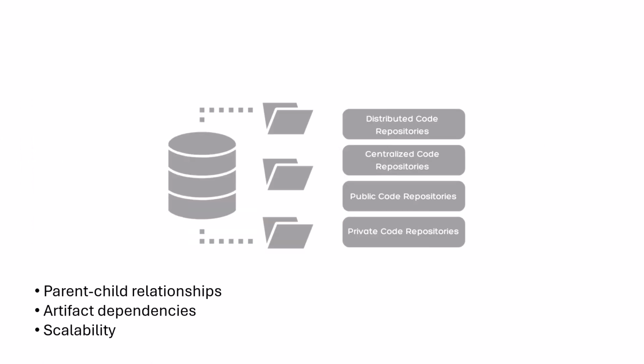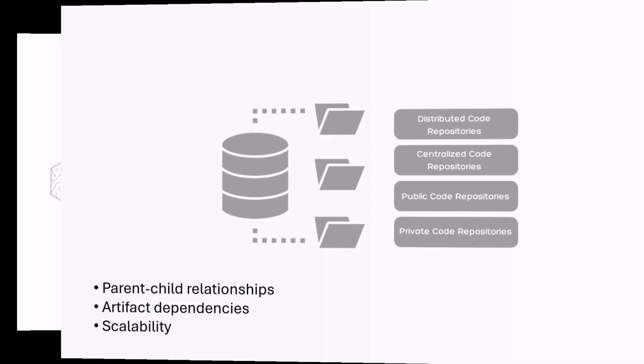Code repositories are the backbone of any software project. They store, manage, and track all the code and documentation, enabling collaboration, version control, and continuous integration. When organizing code repositories for Machanism's modular projects, we must ensure the repository can handle parent-child relationships, where a parent module governs and organizes submodules. Artifact dependencies, where submodules are reusable but need to align with the parent project structure. Scalability, allowing for growth and integration across multiple layers of a seed project.